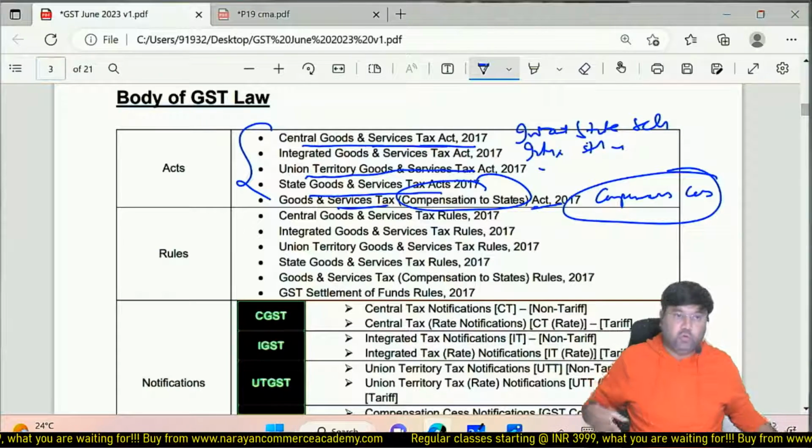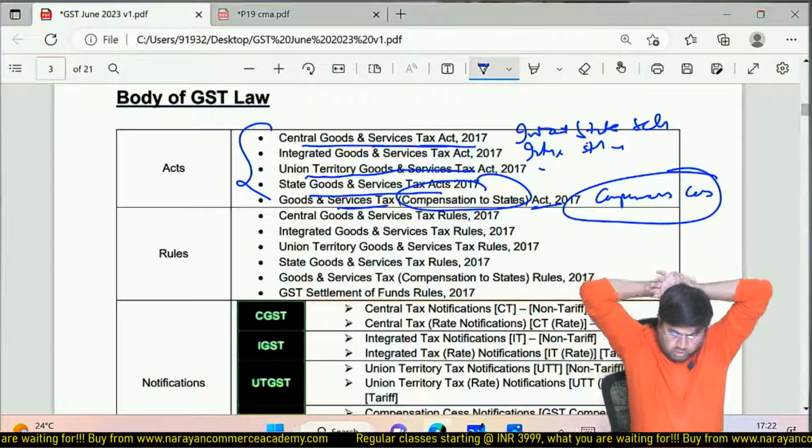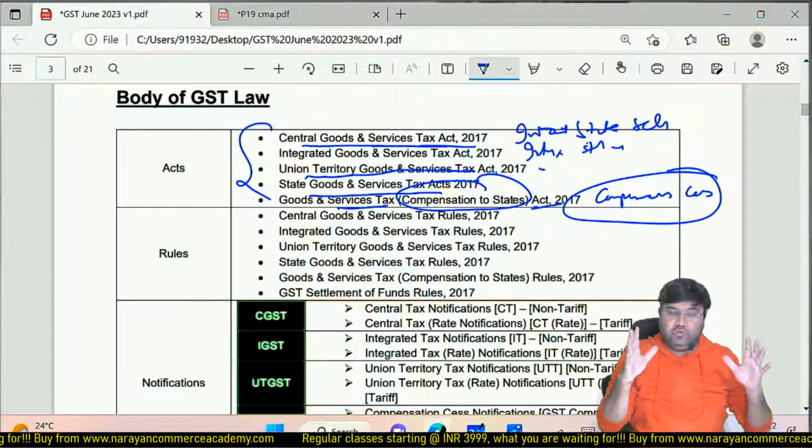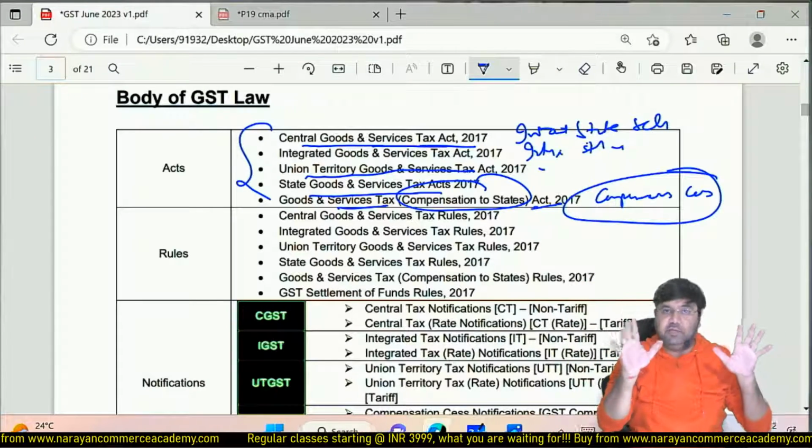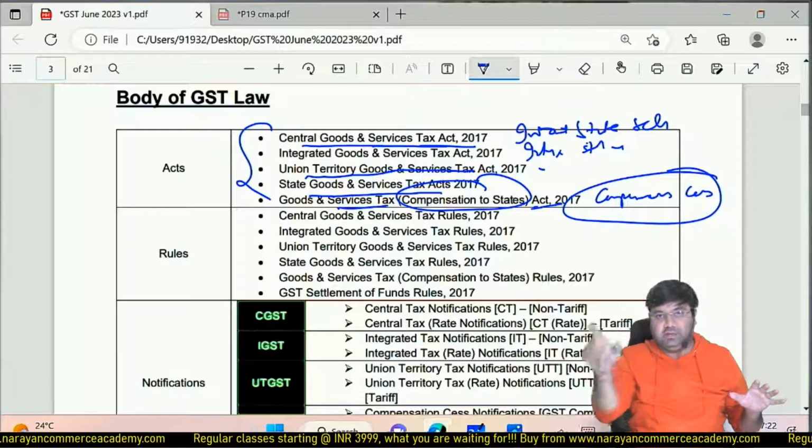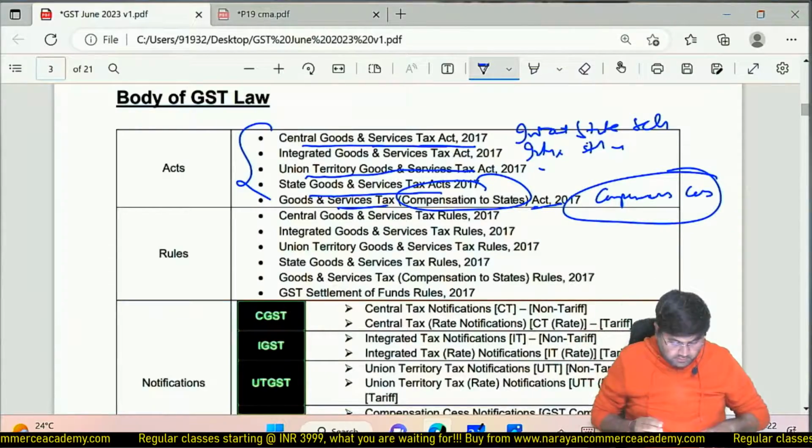Okay, so no doubt. So this is the body of GST law. So there are basically 5 acts, but remember, statewide SGST.